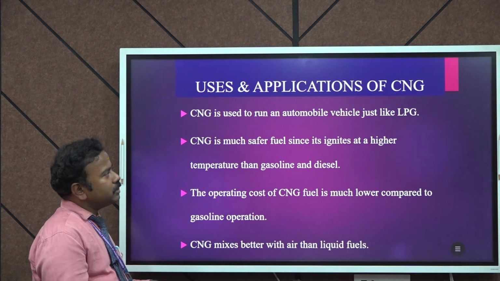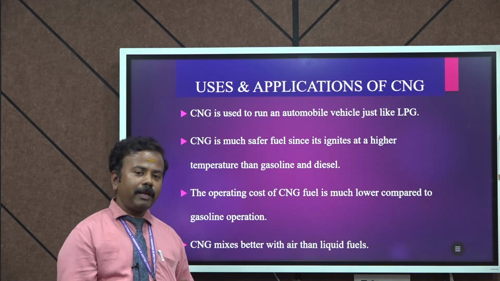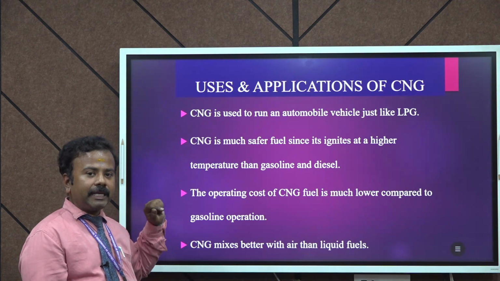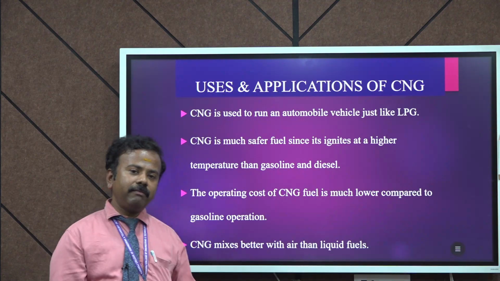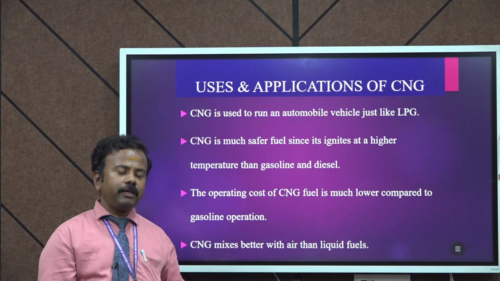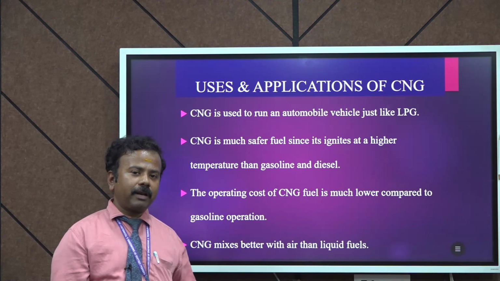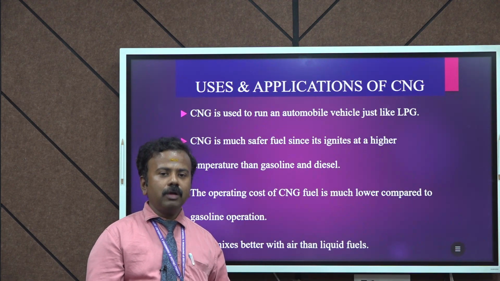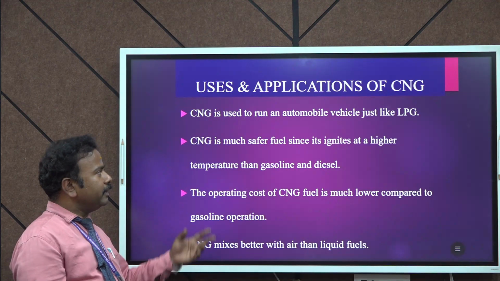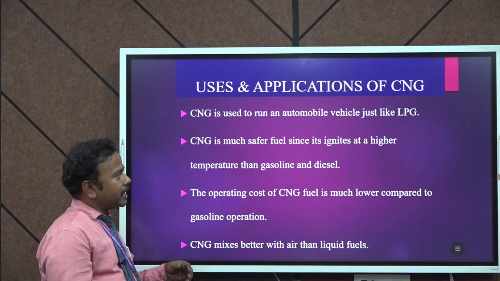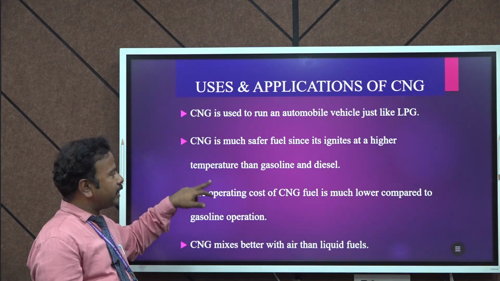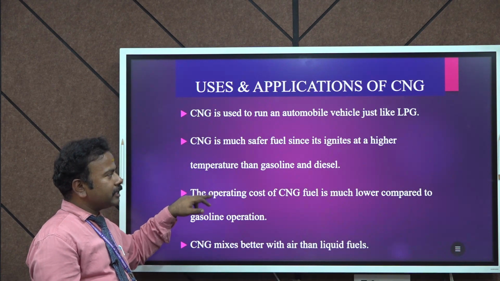Then these are the uses and applications of the CNG. The main use, number one, is in automobile vehicles, just like LPG. With LPG we run vehicles, autos, and locomotives. In the same way, compressed natural gas is also used to run various vehicles. CNG is a much safer fuel since it ignites at a higher temperature than gasoline and diesel.